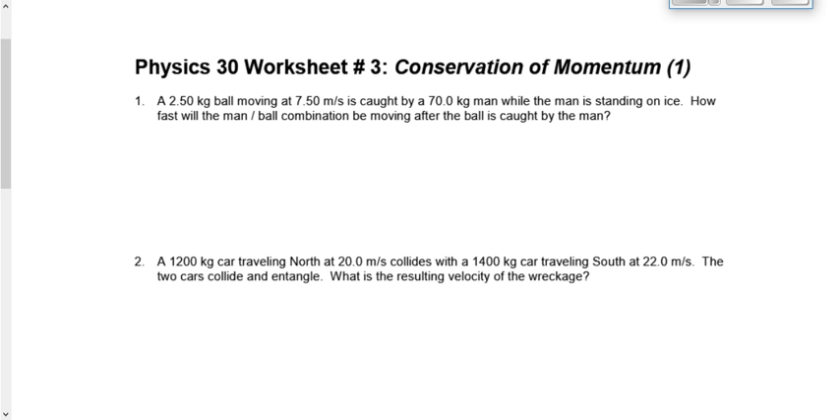We're going to go over questions 1, 2, 4, and 5 from worksheet number 3. Number 1 says a 2.5 kilogram ball moving at 7.5 meters per second is caught by a 70-kilogram man while the man is standing on ice. How fast will the man/ball combination be moving after the ball was caught by the man?